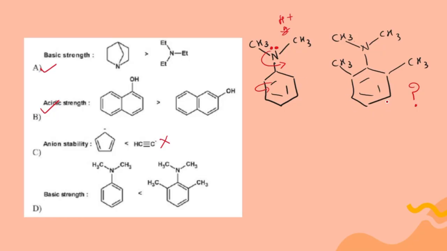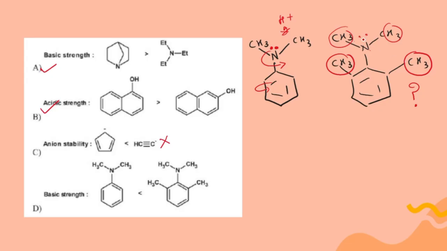But in the case of the second molecule, due to the ortho effect, that means there is steric hindrance here, it makes this nitrogen group go perpendicular to the plane of the ring, away from the positions of the methyl groups.